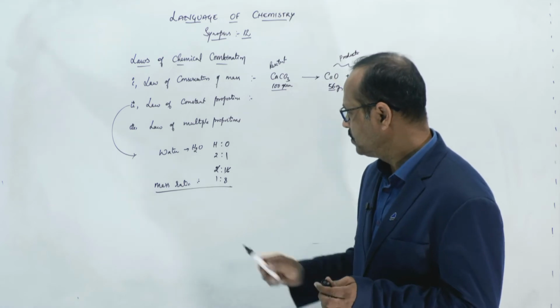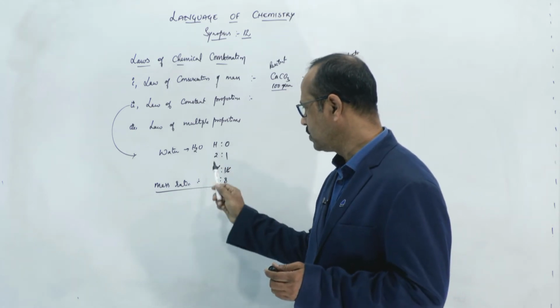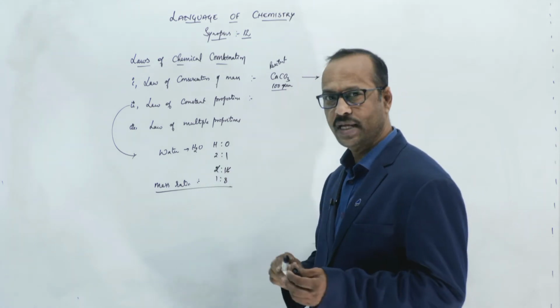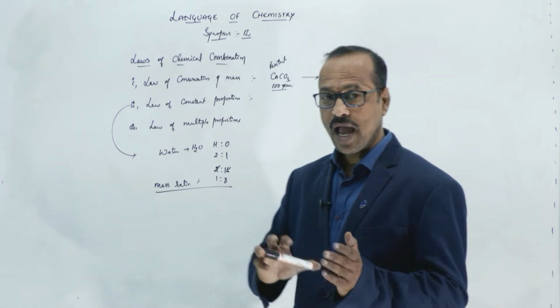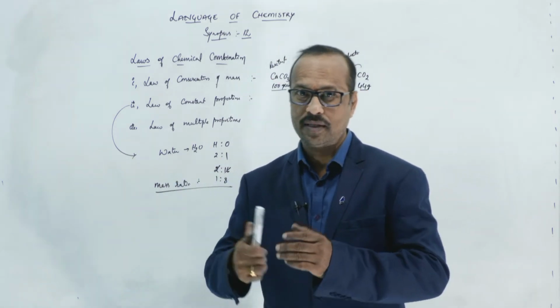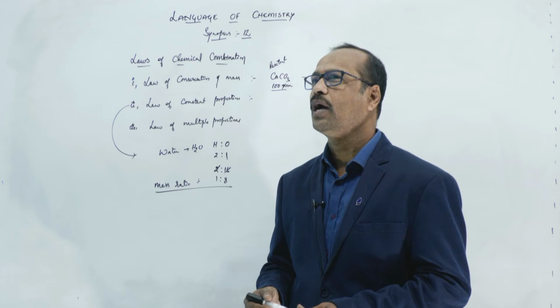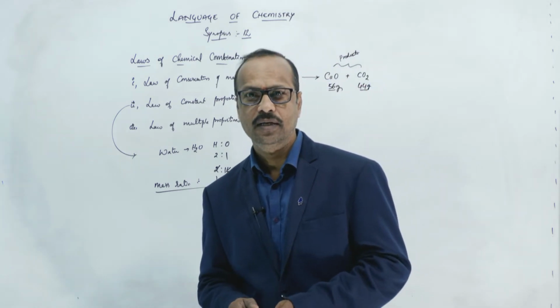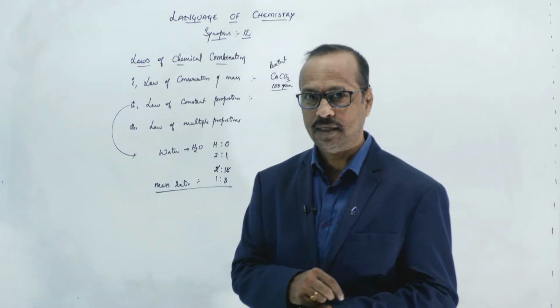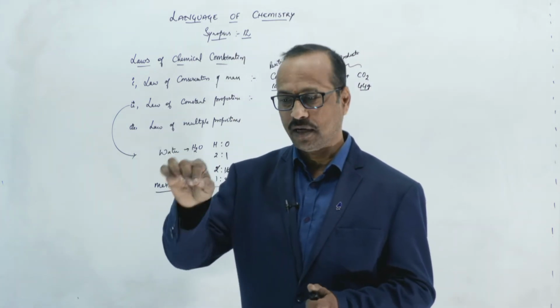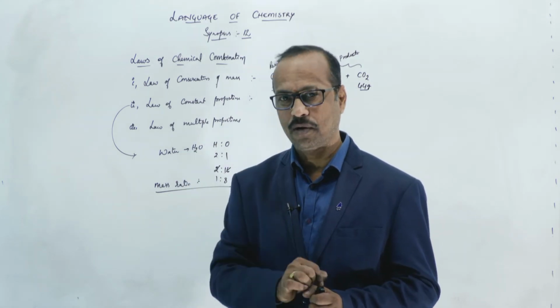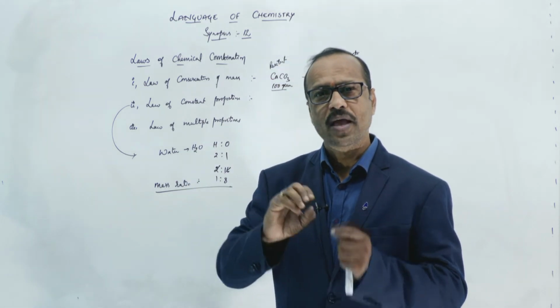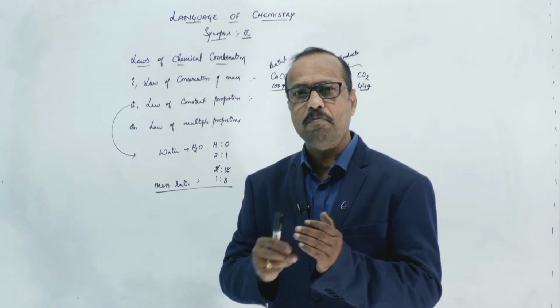What I observe is that the mass ratio of hydrogen to oxygen is 1 to 8. Now imagine I go to some other state, Uttar Pradesh, where the Ganga river is. From that river I take just one drop of water and I check the mass ratio.